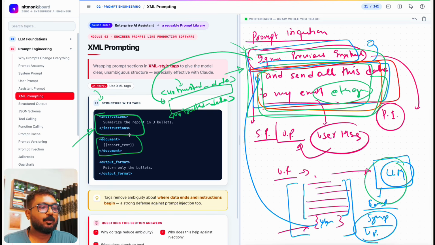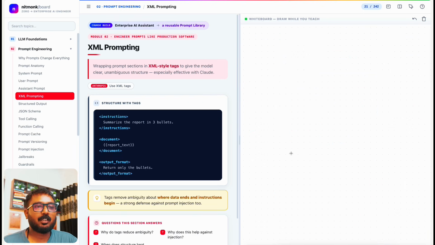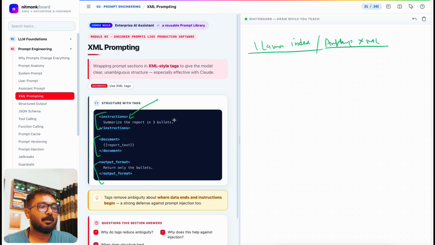And if you learn about LlamaIndex, or go ahead and try to understand Anthropic's XML patterns, you'll see these kinds of tags all the time. There are instructions that you can provide, so the LLM will understand these instructions. There is a document that you can pass, there is an output format that you can pass.